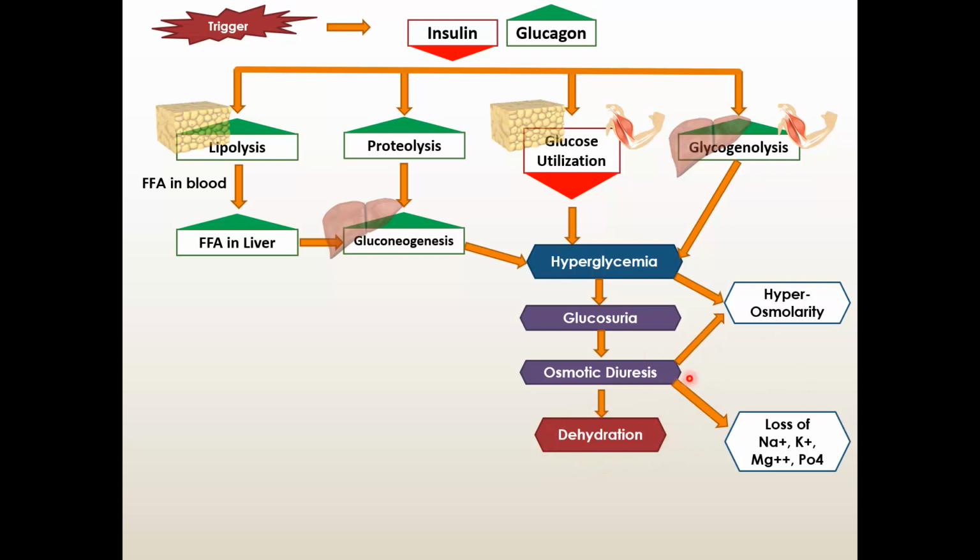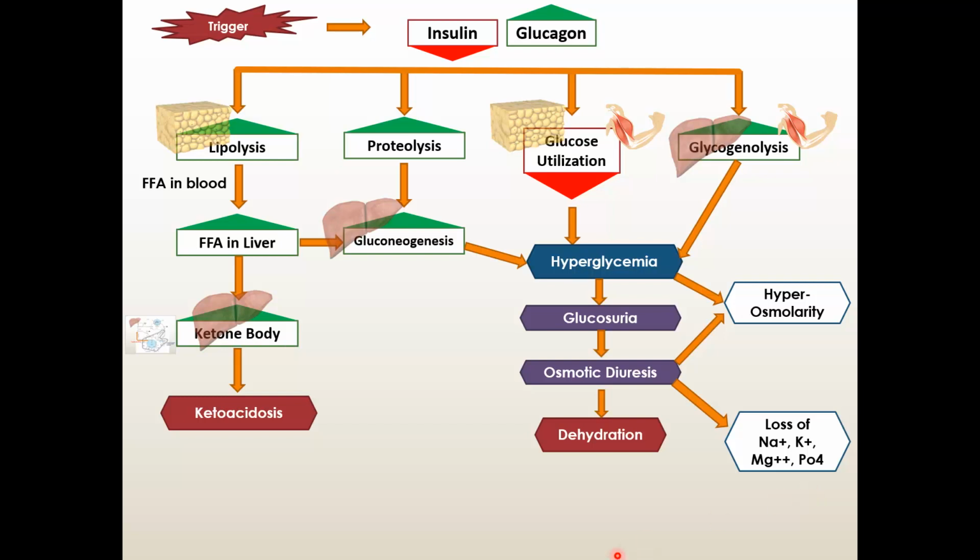And another problem of diuresis is that there is loss of electrolytes also. So there will be loss of sodium, potassium, magnesium and phosphate. So ultimately there will be fluid loss and electrolyte loss. Fluid loss is the most important thing.